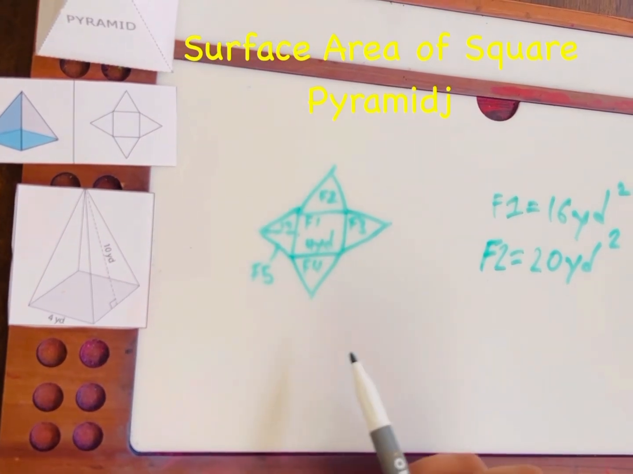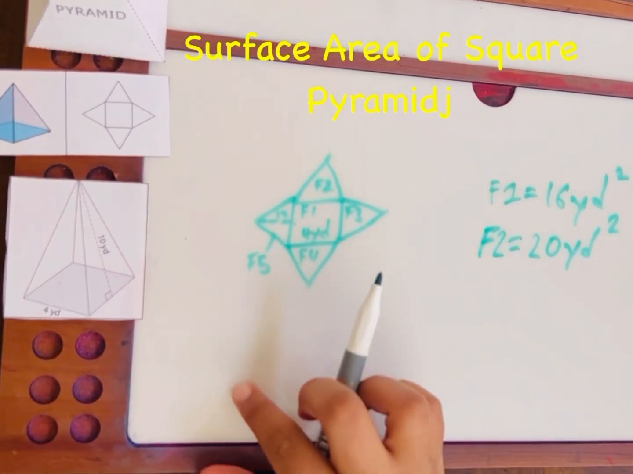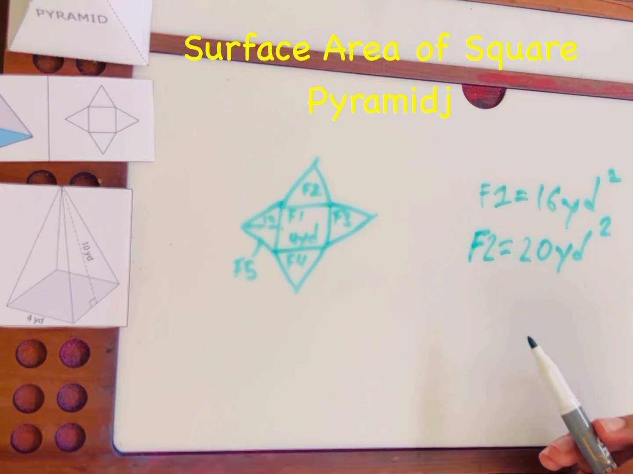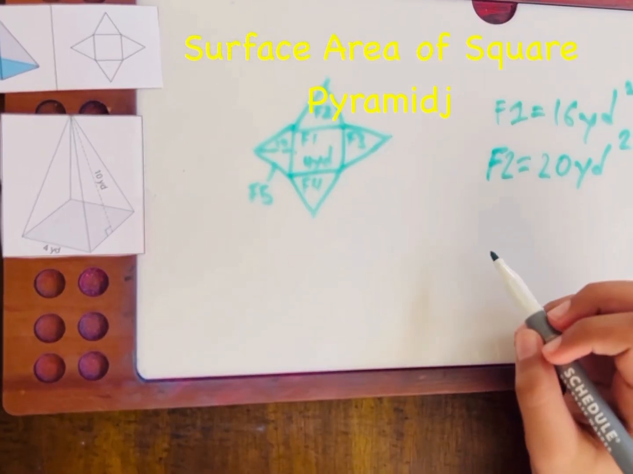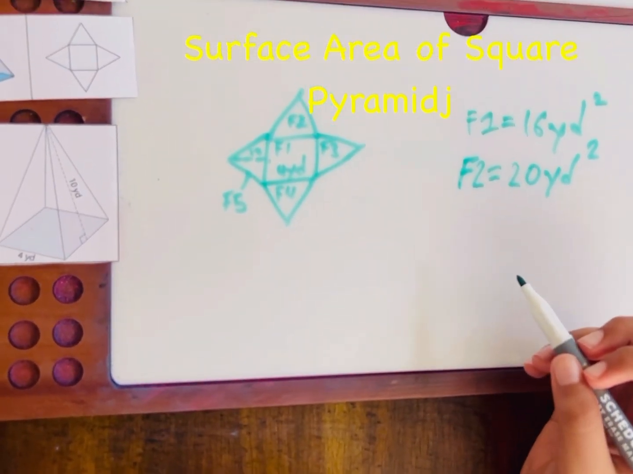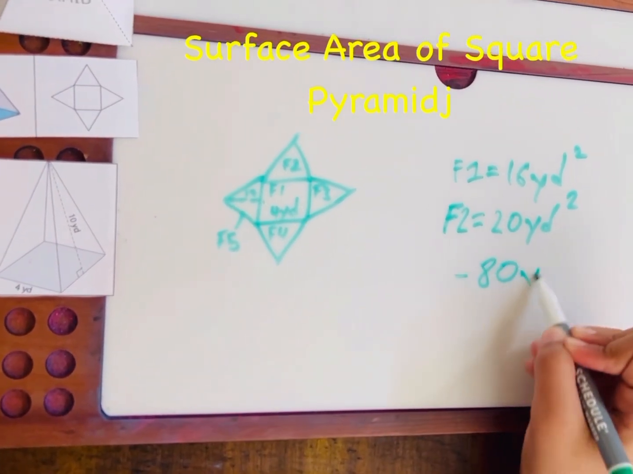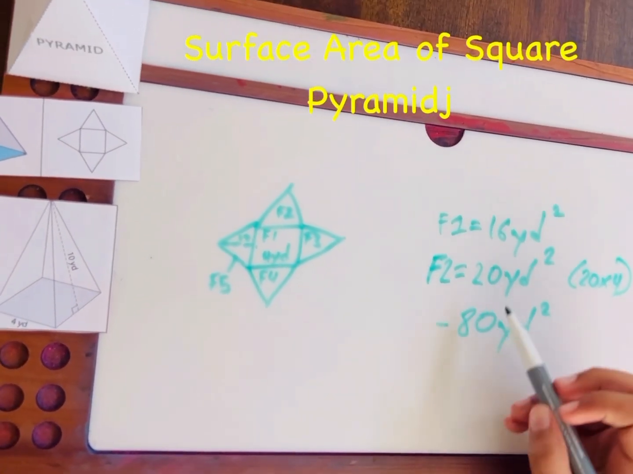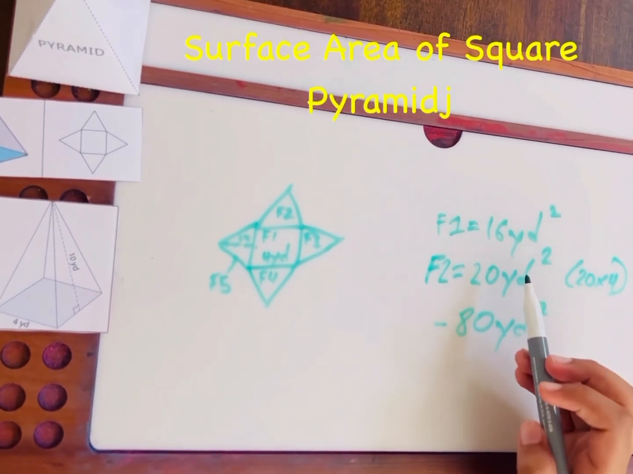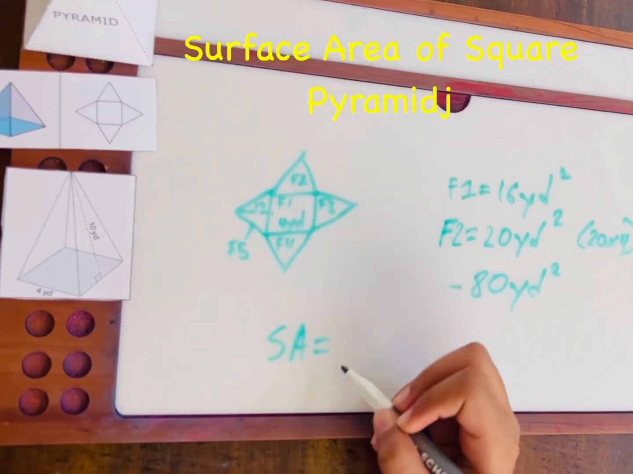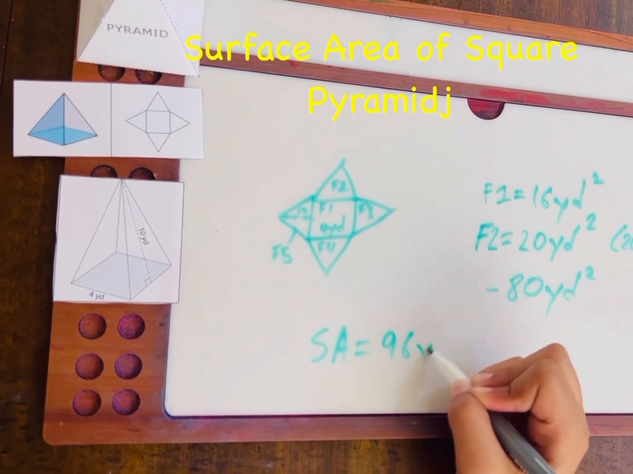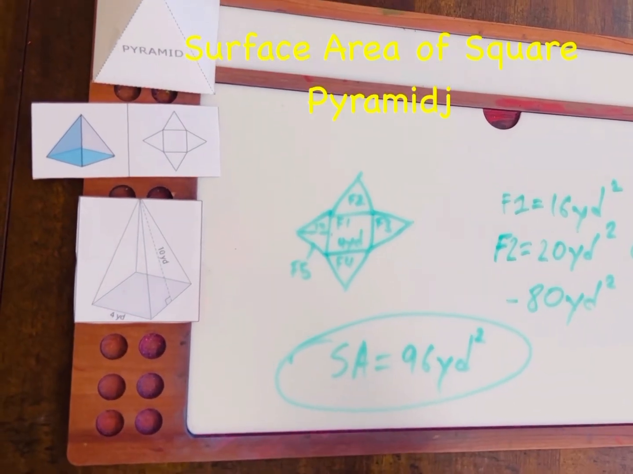Face 2, face 3, face 4, and face 5. Because of that, we have to multiply 20 yards square times 4. Or you could add 20 yards square 4 times. But you'll still get the same answer of 80 yards square. Now that we have 80 yards square plus 16 yards square, surface area would be 96 yards square. This is the surface area of the square pyramid.